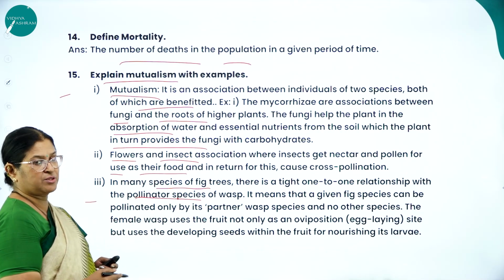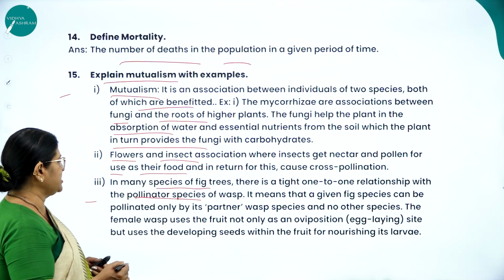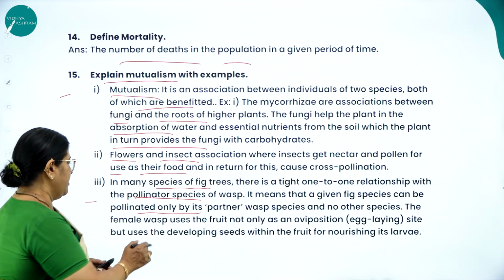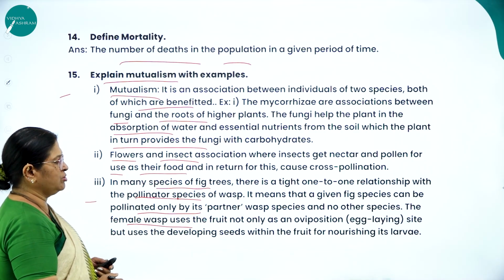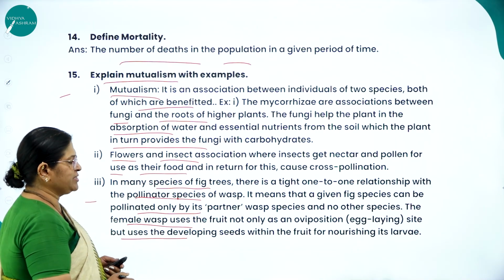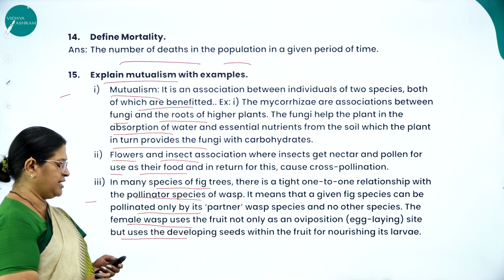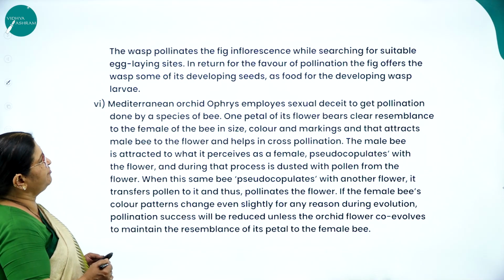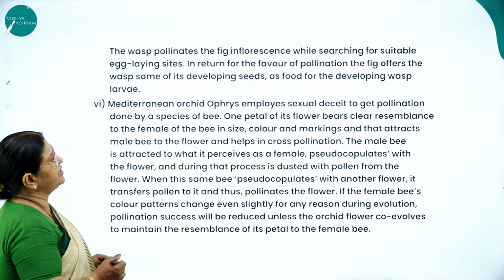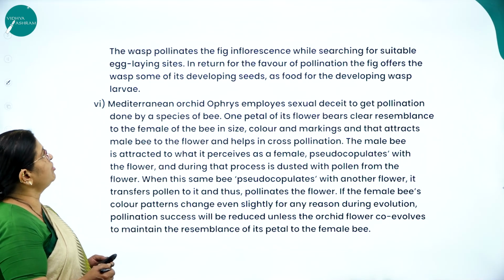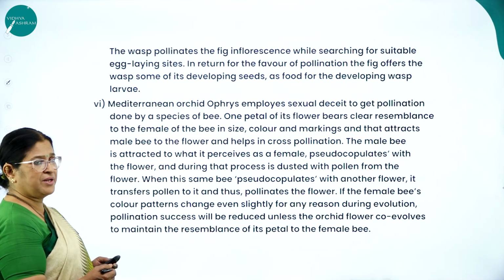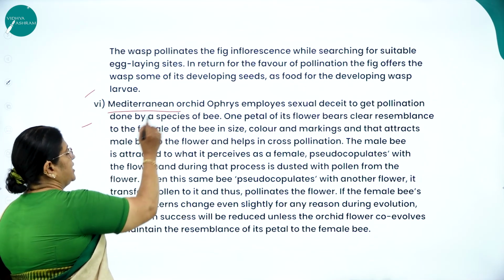And in many species of fig trees, I told you, there is a tight one-to-one relationship with the pollinator species of wasp. It means that a given fig species can be pollinated only by its partner wasp species and no other species. The female wasp uses the fruit not only as an oviposition site, to lay eggs, but uses the developing seeds within the fruit for nourishing its larvae. The wasp pollinates the fig inflorescence while searching for suitable egg-laying sites, and in return for the favor of pollination, the fig offers the wasp some of its developing seeds as food for the developing wasp larvae. That's one example.